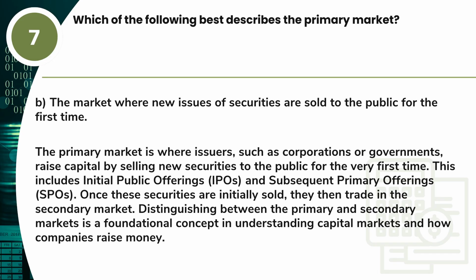Answer. B. The market where new issues of securities are sold to the public for the first time. The primary market is where issuers, such as corporations or governments, raise capital by selling new securities to the public for the very first time. This includes initial public offerings, IPOs, and subsequent primary offerings, SPOs. Once these securities are initially sold, they then trade in the secondary market. Distinguishing between the primary and secondary markets is a foundational concept in understanding capital markets and how companies raise money.